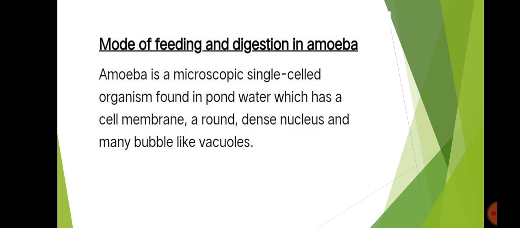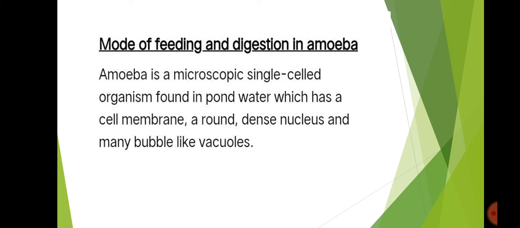Next is mode of feeding and digestion in amoeba. We can easily see animals like a cow, goat, horse. It takes some effort to see mosquitoes and ants. There are some organisms which we cannot see with our naked eyes.